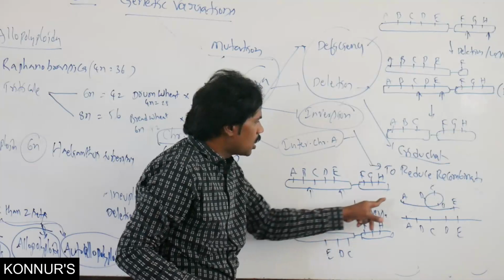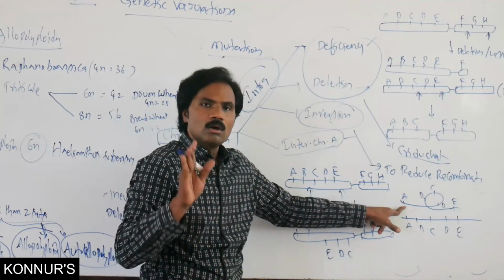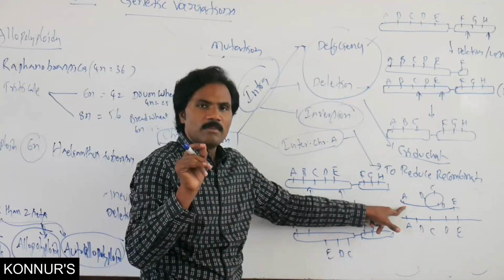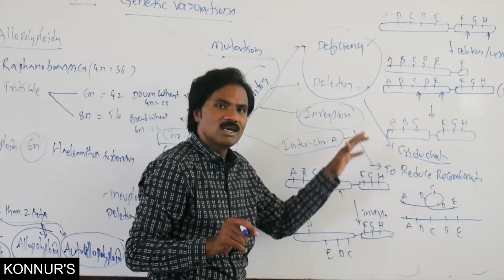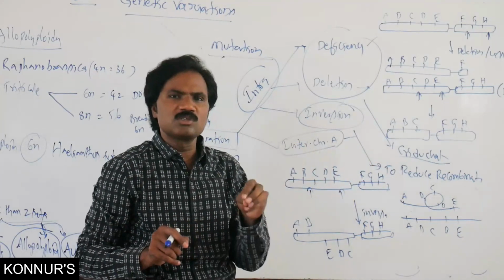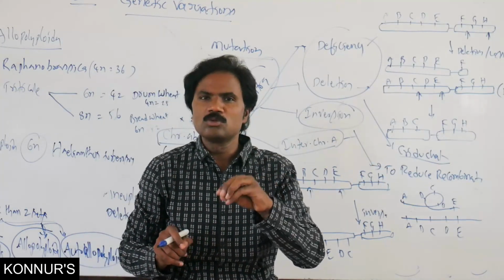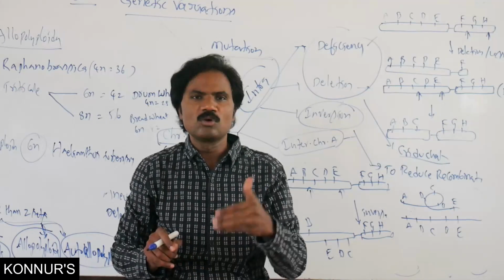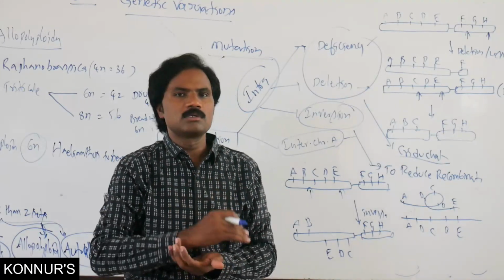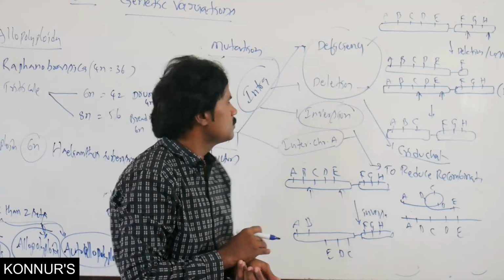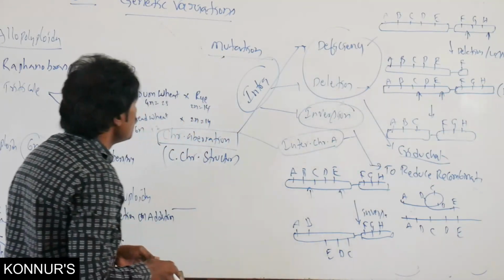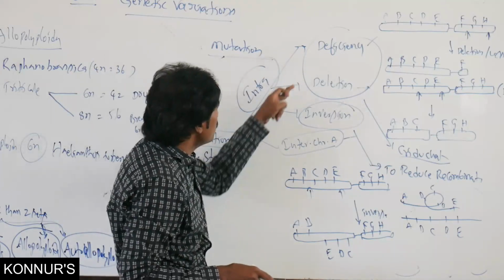Either normal or loop, any one must reduce or suppress recombination. If recombination is suppressed, automatically there is no new genetic variety and no formation of a new genotypic organism.